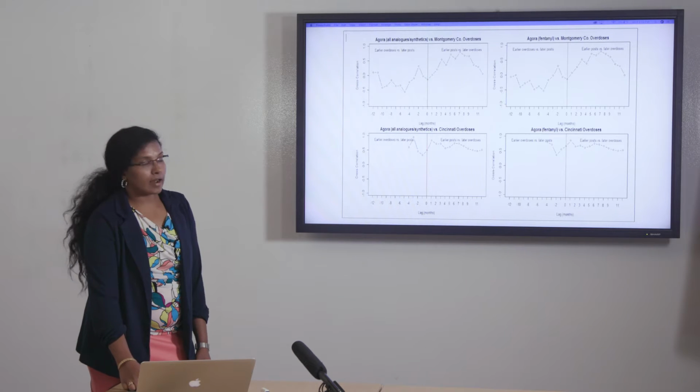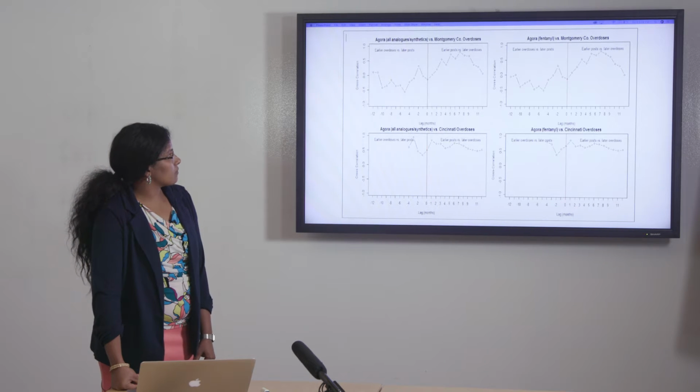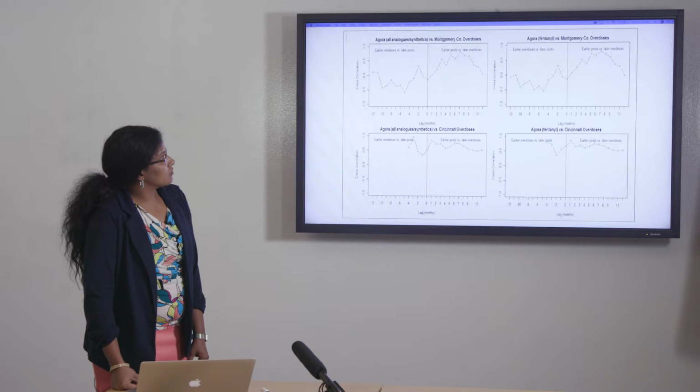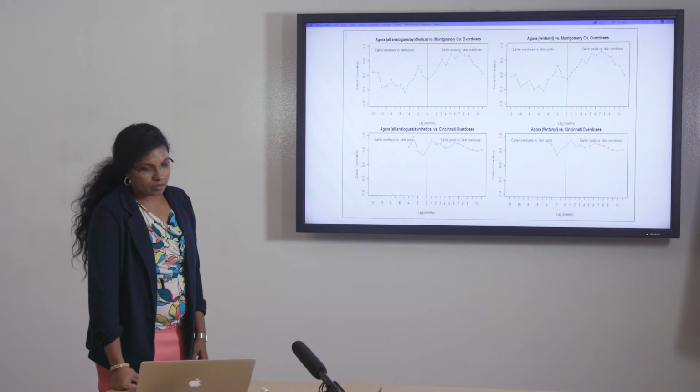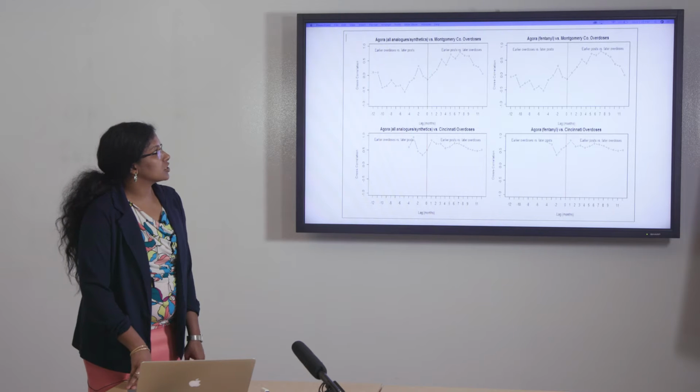So all these graphs shown till now make more sense when the correlation is observed. When you see the Agora fentanyl versus Montgomery County, the second graph, then after 8 months, you see the correlation is very high at 1. So as soon as the product is available in darknet, you won't see the effect, because people need to find that product, and then consume that product, and only then do you see the overdose death or overdose response occur after some time. So you see that lag of 8 months and correlation is very high.